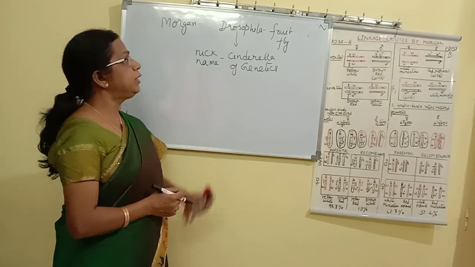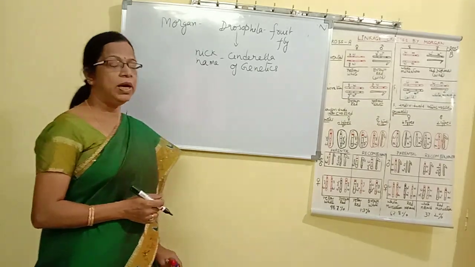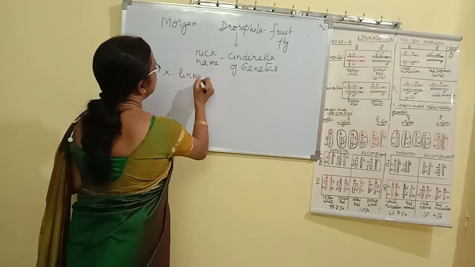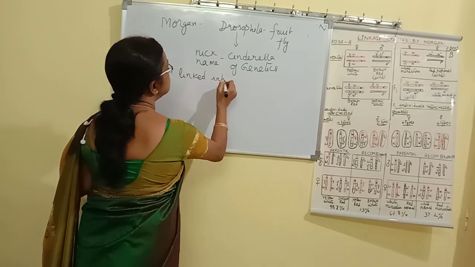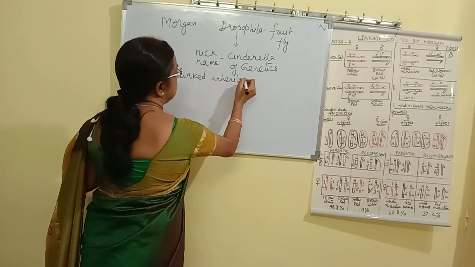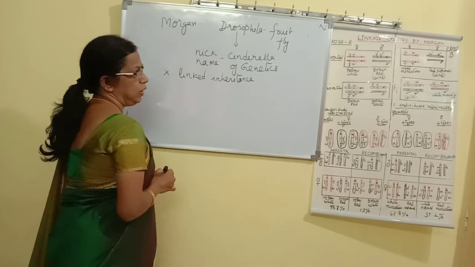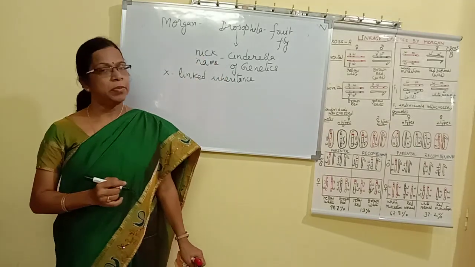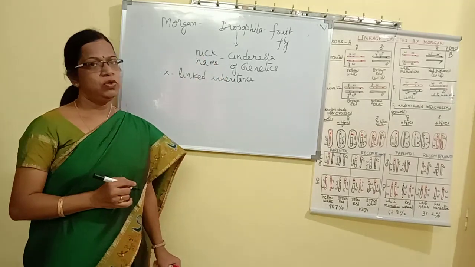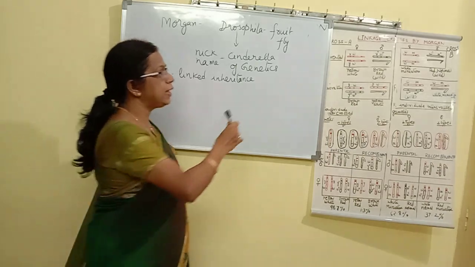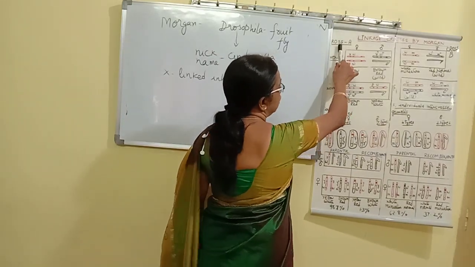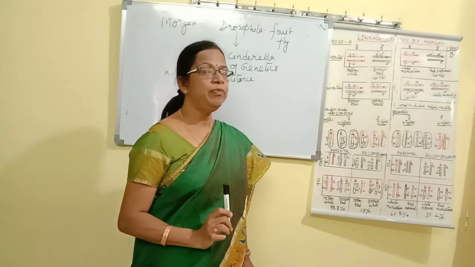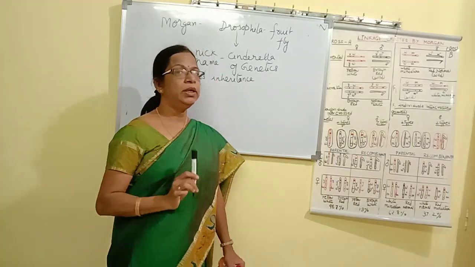So Morgan conducted experiments in Drosophila and he studied X-linked inheritance in Drosophila. That means the characters, the genes present on the X chromosome, were studied by Morgan. So what are the characters? In the diagram we can find them. You can open your textbook also when you are studying and understand this diagram very thoroughly, so that you can handle any future numericals that are given.